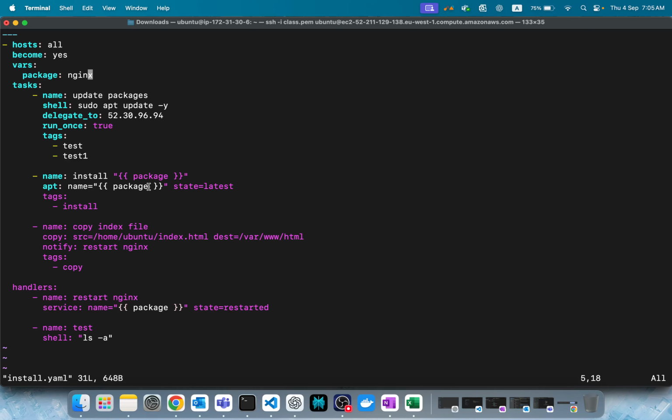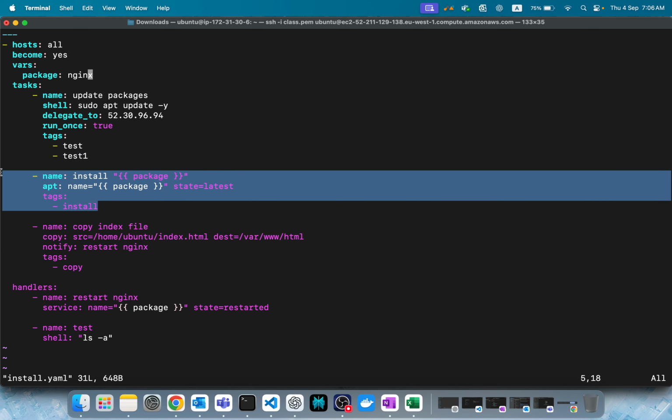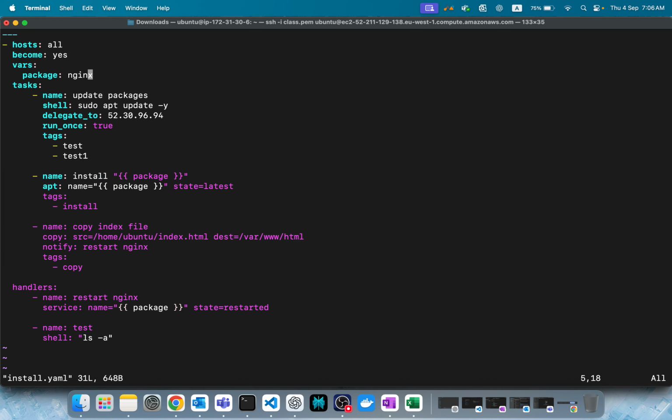We cannot give a comma here like that. It won't work, because we can install only one, not multiple things. Then how to do it? We have to write one more task. So simply copy it.